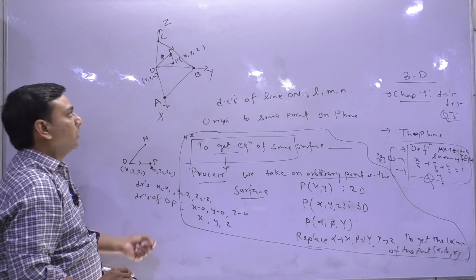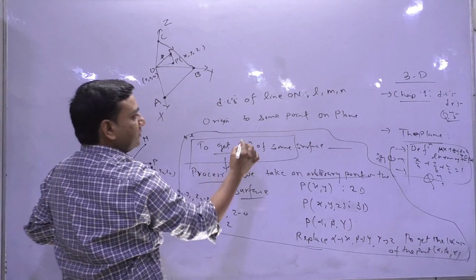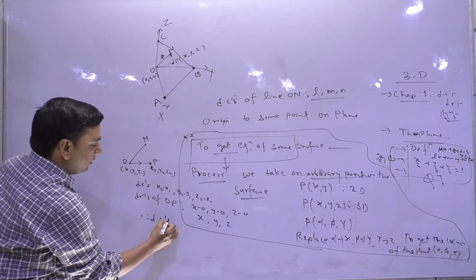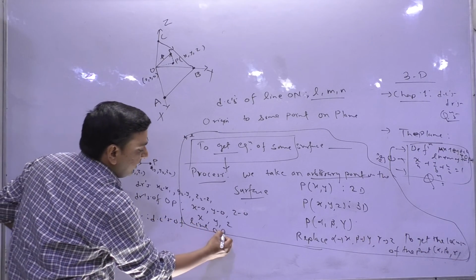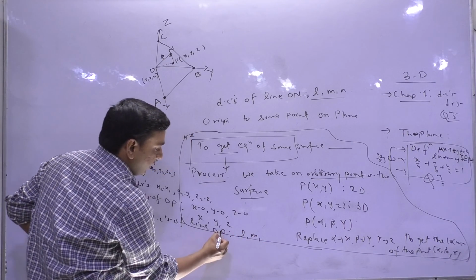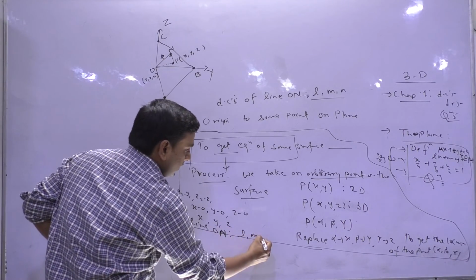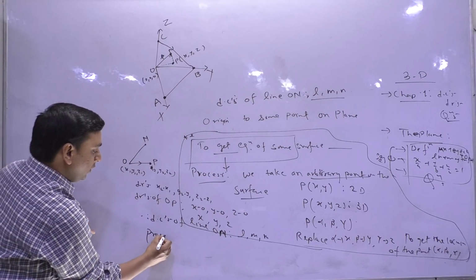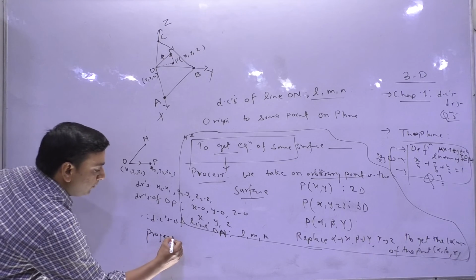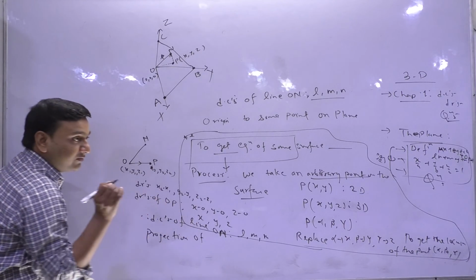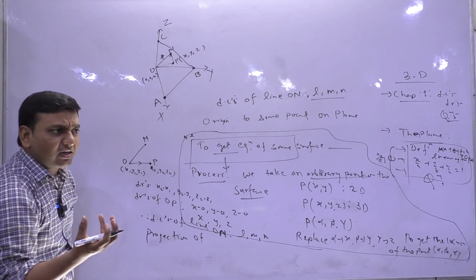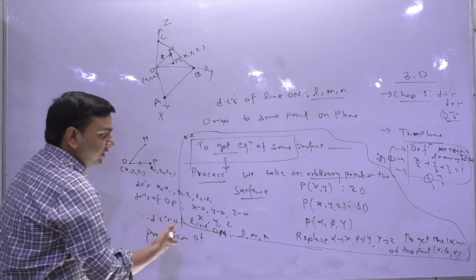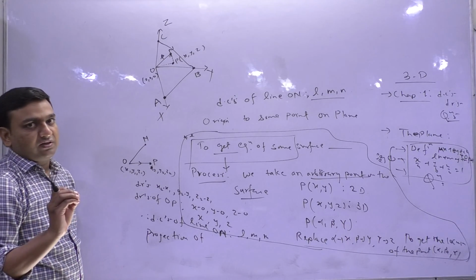Is that clear? And what are the DCs of the given line ON? L, M, N. Now I want to get the projection. Please focus here. These small terms disturb you. If you are clear about these terms, this geometry part will become easy.